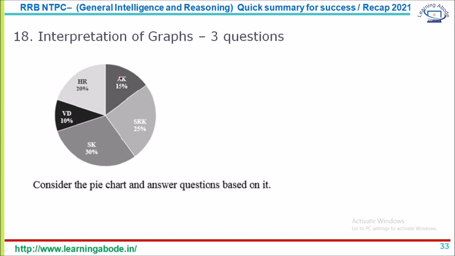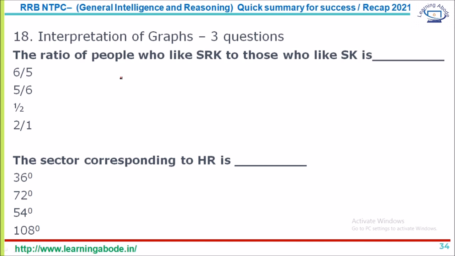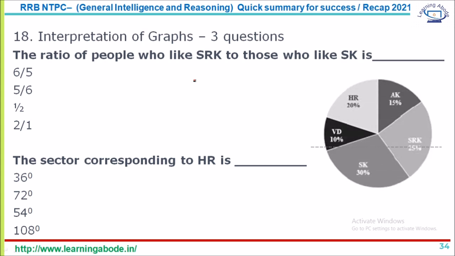So here I've got a very simple sample based on a pie chart, wherein you have data in a group or in a family: the percentage of people who like different actors in Bollywood, and we have two questions based on that. The ratio of people who like SRK to those who like SK: SRK is 25 percent and SK is 30 percent. So 25 by 30, that's 5:6. The answer is option B, 5:6.